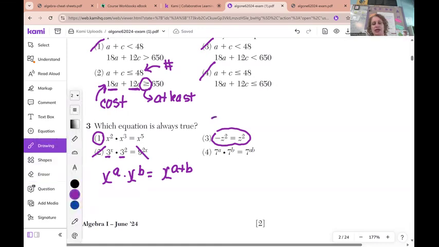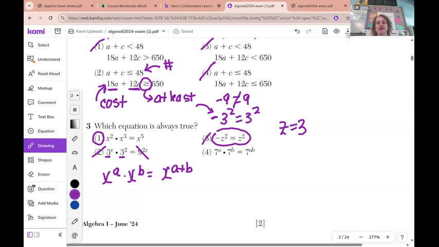So is negative 3 squared the same as 3 squared? I'm making my z equal to 3. This negative in the front, be careful. Order of operations says you square the 3 first, then make it negative. This would be -9. This would be +9, so it's not true.